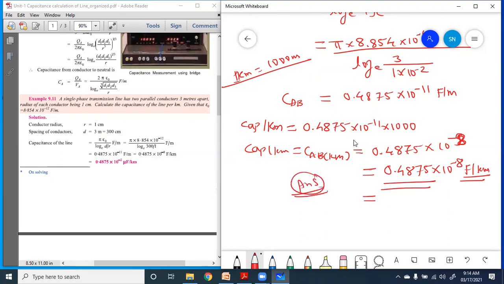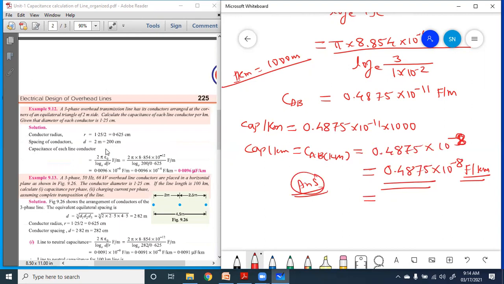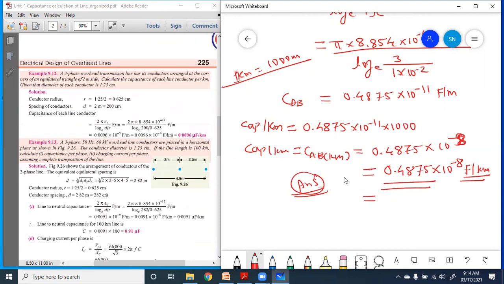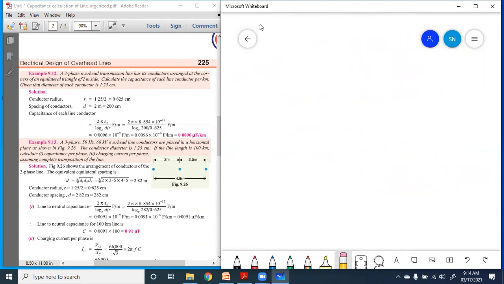So in this way we have to calculate the capacitance for the single phase line. Now similarly, suppose we consider the next numerical, 9.12. What is the wording of that numerical? A three-phase overhead transmission line has its conductors arranged at the corners of an equilateral triangle of 2 meter side. This means a symmetrical transmission line is given. Calculate the capacitance of each line conductor per kilometer, given that the diameter of each conductor is 1.25 centimeter.